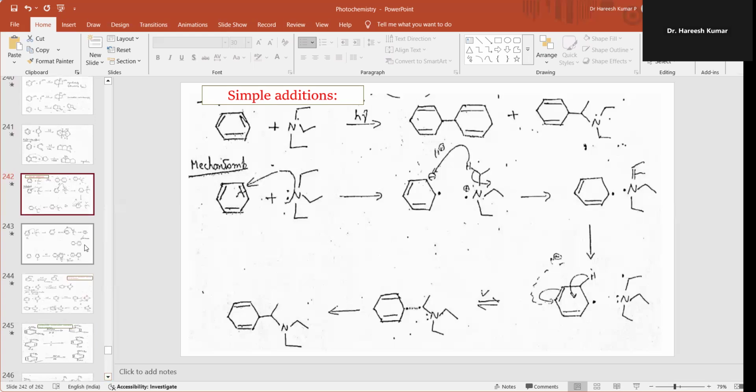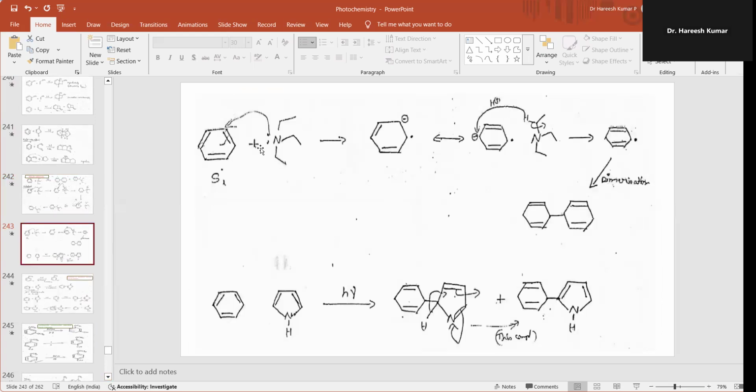Next slide, how tetrahydrobiphenyl is formed. That mechanism I am discussing. Here you can observe that singlet benzene undergoes reaction with the triethylamine, forming a radical on this carbon and then a radical on that carbon. And then this electron can transfer here, then an anion is obtained.